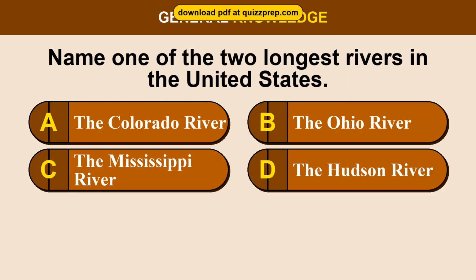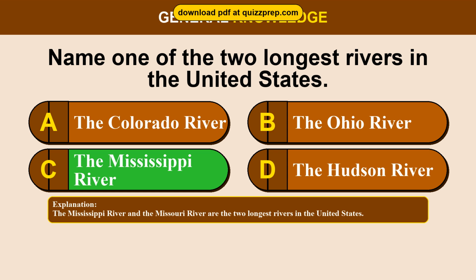Question 38. Name one of the 2 longest rivers in the United States. Option A, the Colorado River. Option B, the Ohio River. Option C, the Mississippi River. Option D, the Hudson River. The correct answer is option C, the Mississippi River.